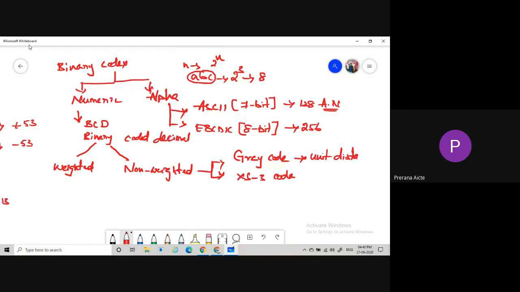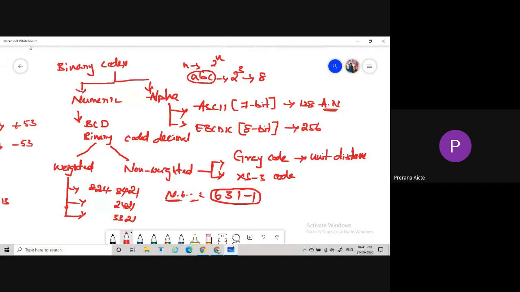Then coming to the weighted codes. There are several types of weighted codes, for example 8421, 2421, and 3321. The weighted codes are also divided into two types: positively weighted code and negatively weighted code. Negatively weighted code is in the sense of 631 minus 1. So it is very important.